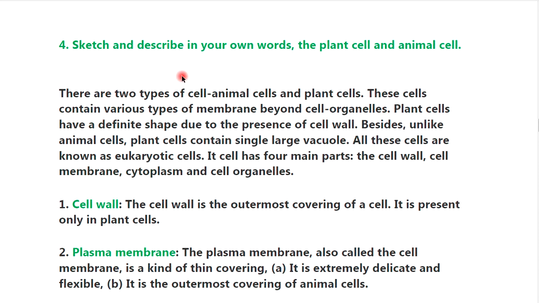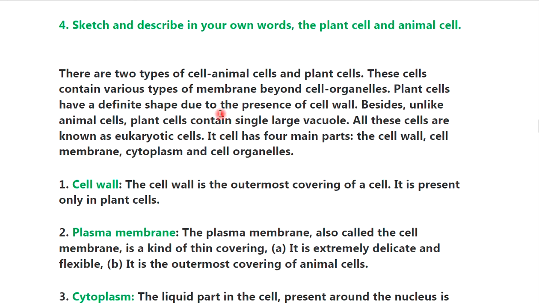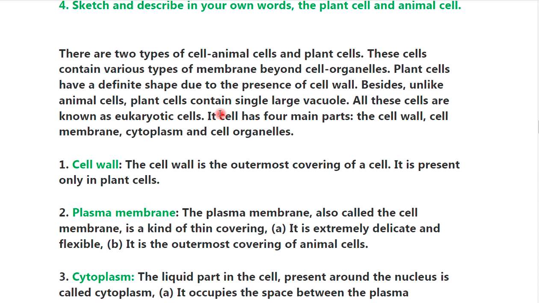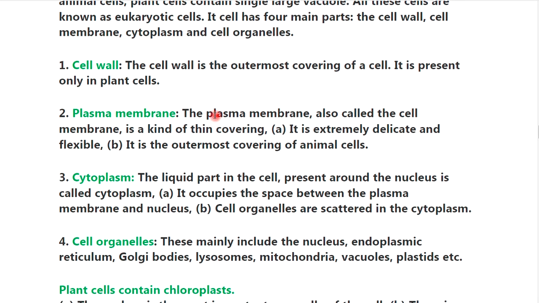Question number 4th, sketch and describe in your own words the plant cell and the animal cell. Okay, sketch तुम्ही करून घ्या. There are two types of cells: animal cells and the plant cells. These cells contain various types of membranes besides the cell organelles. Plant cells have a definite shape due to the presence of cell wall. Besides, unlike animal cells, plant cells contain a single large vacuole. All these cells are known as eukaryotic cells. Each cell has four main parts: the cell wall, the membrane, the cytoplasm and cell organelles.